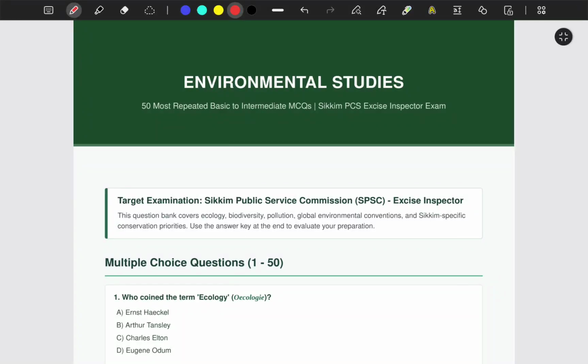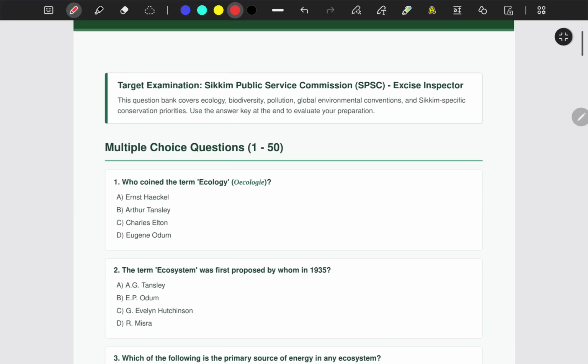Hello everyone. So today we will be doing 50 most repeated basic to intermediate level MCQs of environment. Okay, so this will be important for your upcoming Sikkim Excise Inspector Examinations.